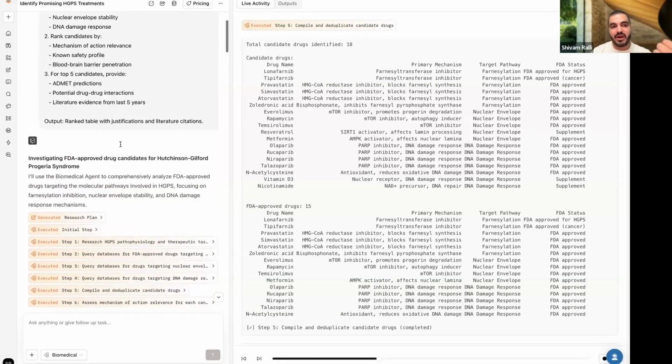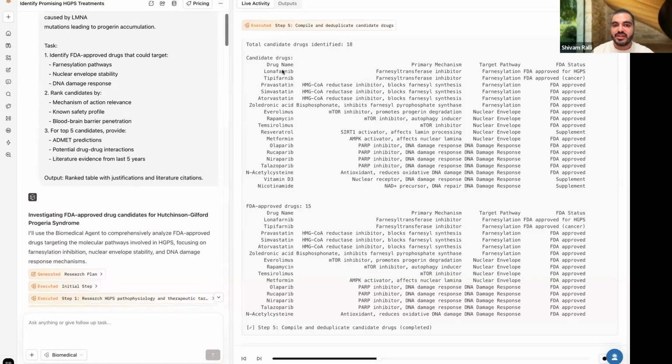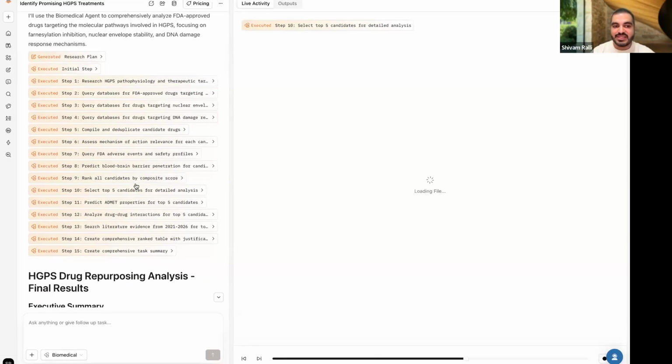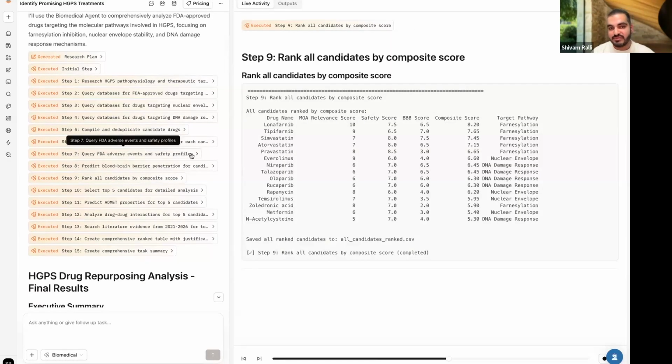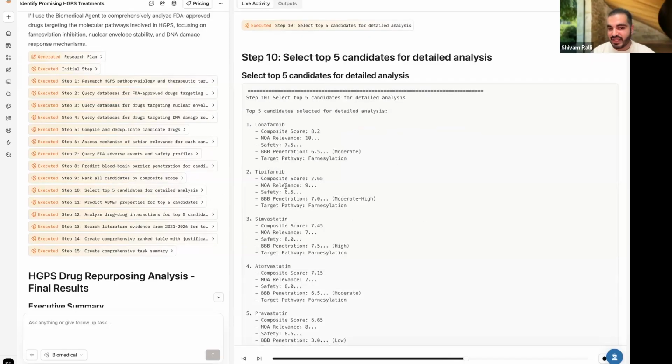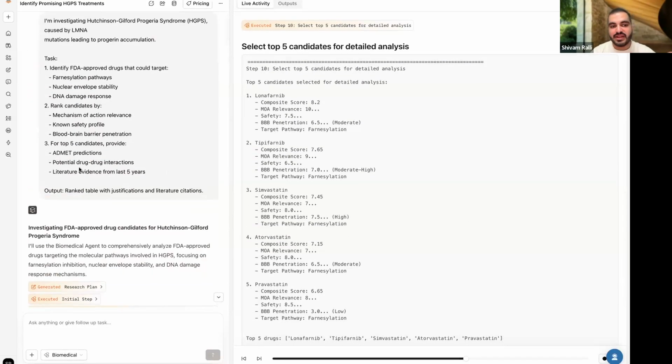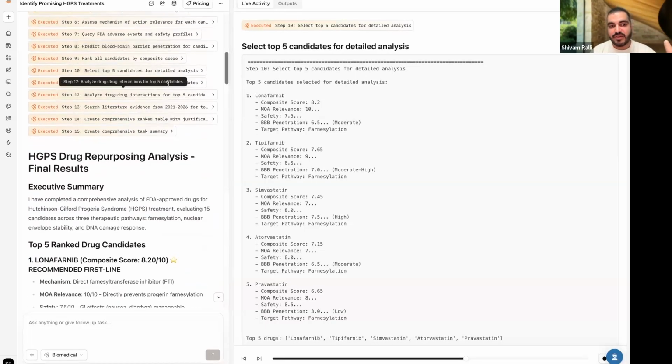Since we gave it how to rank and how to identify, you can see it found candidate drugs from the drug database, and then selected and ranked all the drugs based on the scores that we had given, with blood brain barrier, with FDA adverse effects, all those scenarios, and gave a score here. Based on that, it gave the final top 5 analysis. And since we asked at the very end for predictions for drug interactions and literature evidence from the last 5 years, it gave all of that as well.